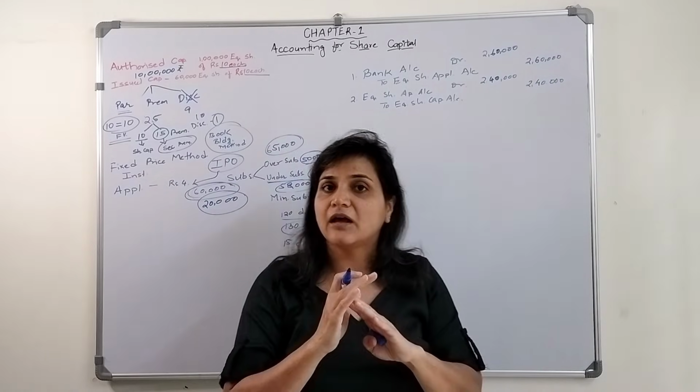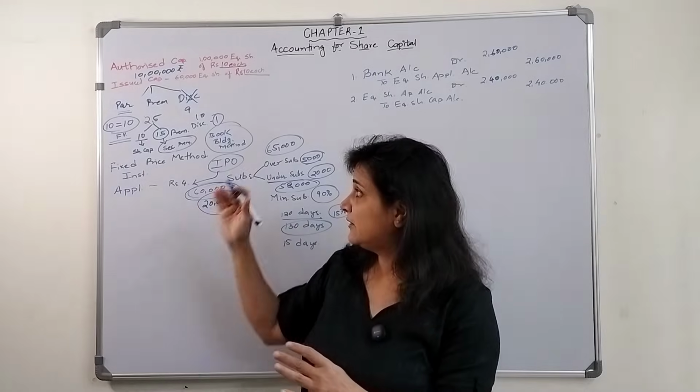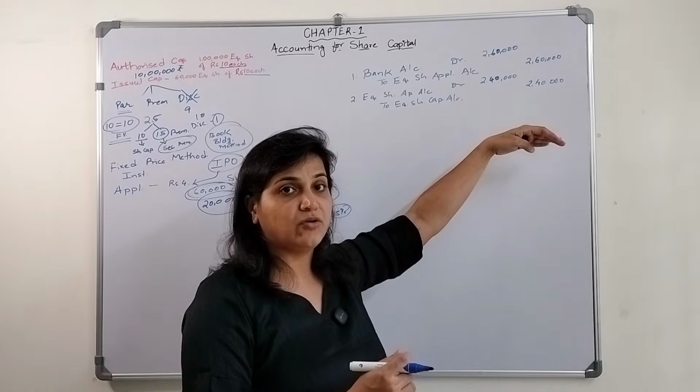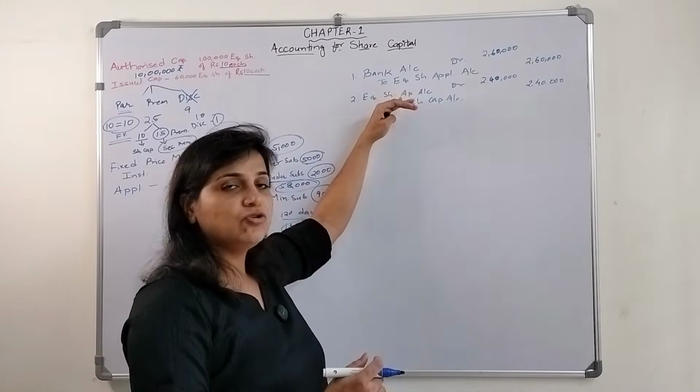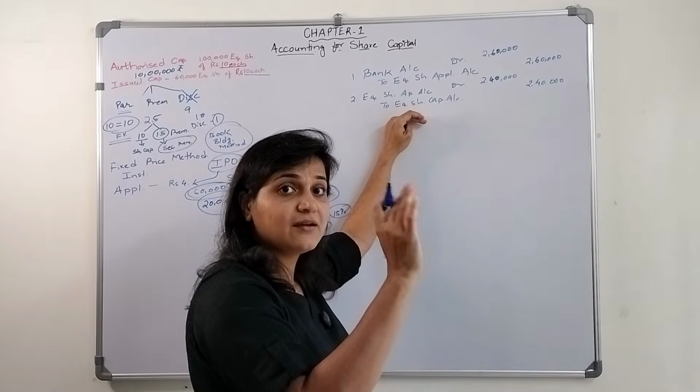Now the company's subscribed capital can't go beyond issued capital, meaning the company has to refund that extra amount. What will be the entry? We closed the equity share application account by debiting it and transferred the money to the share capital account.